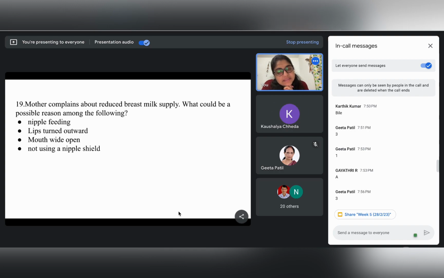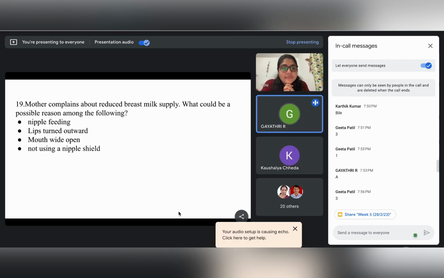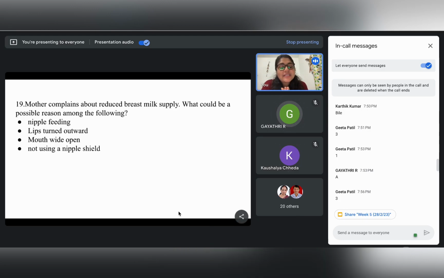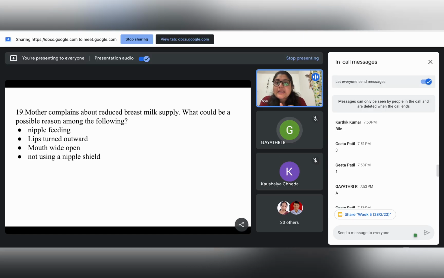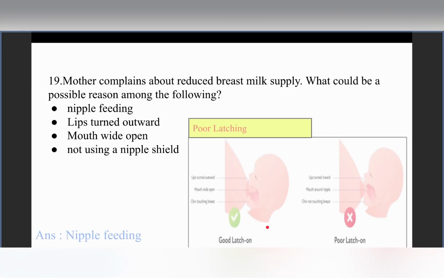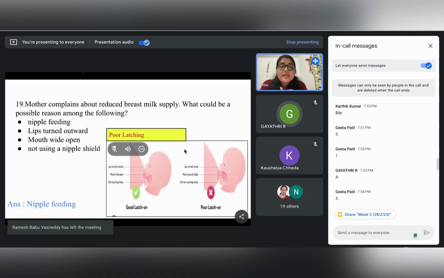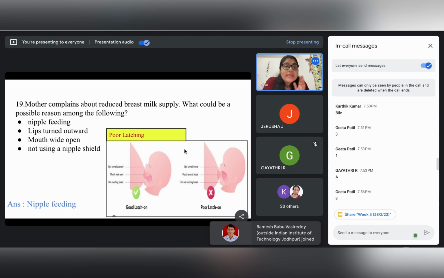Nipple feeding, correct. So we have discussed improper latching leads to nipple feeding. And we have just discussed the different positions and the different parameters that need to be kept in mind when we are considering the proper breastfeeding technique and the improper breastfeeding technique.